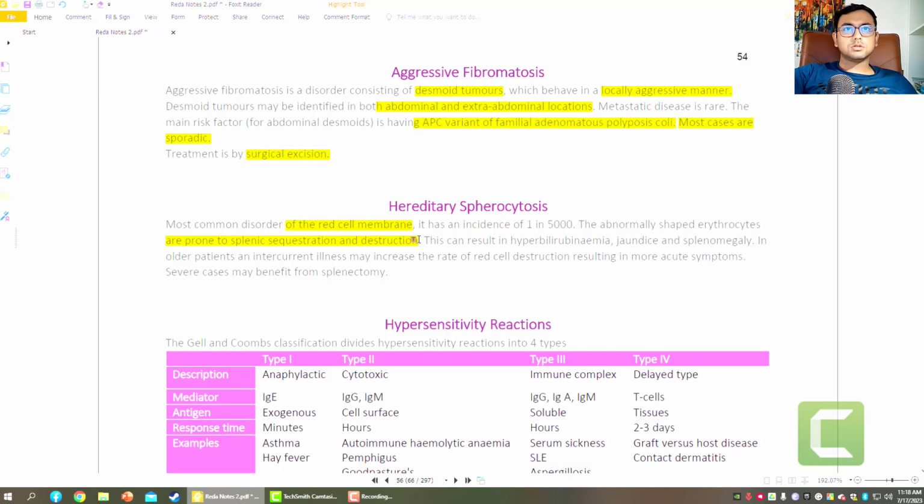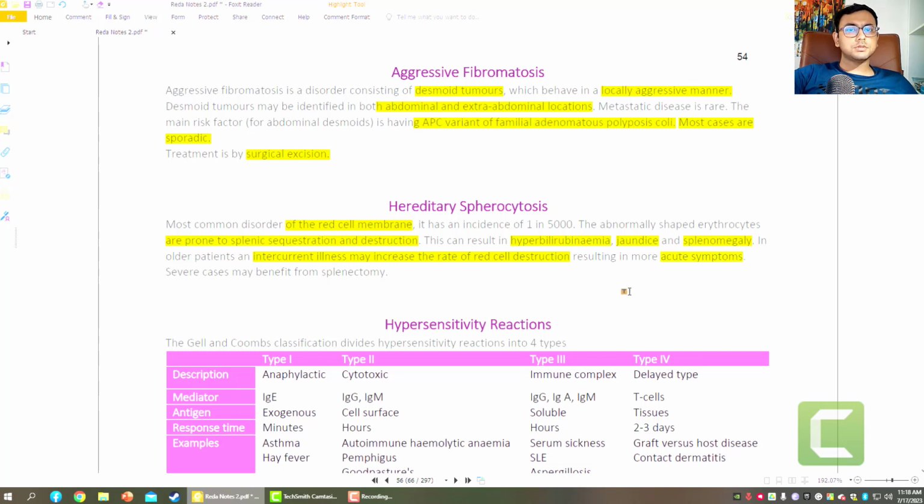When a lot of RBCs break down, hyperbilirubinemia occurs, and also jaundice and splenomegaly. These three things go together. So the bilirubin level will be increased, with jaundice and splenomegaly due to premature red cell destruction. An older patient with intercurrent illness may increase the rate of red blood cell destruction, resulting in an acute syndrome.